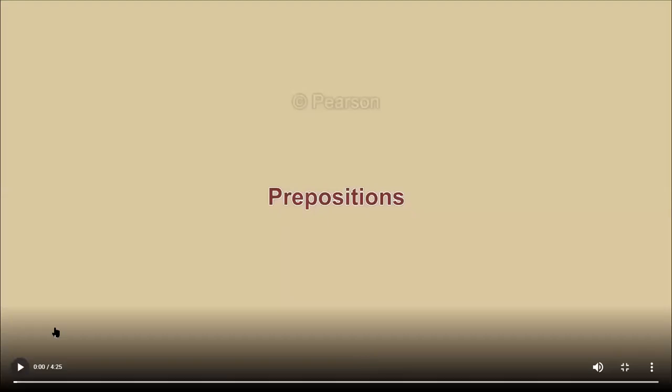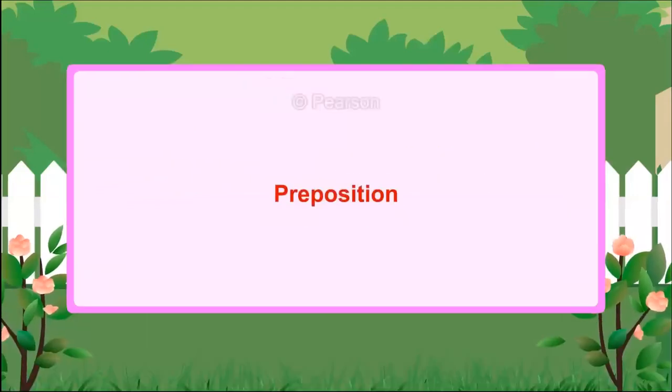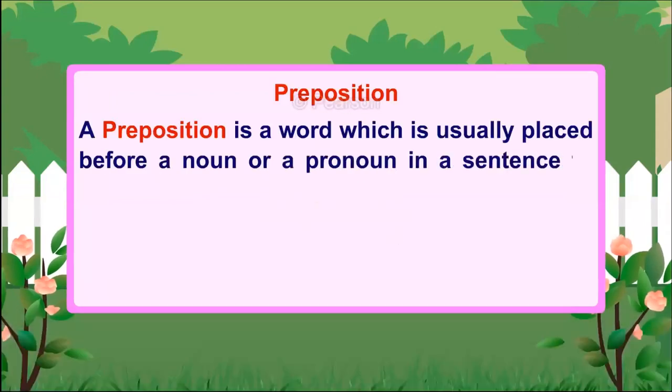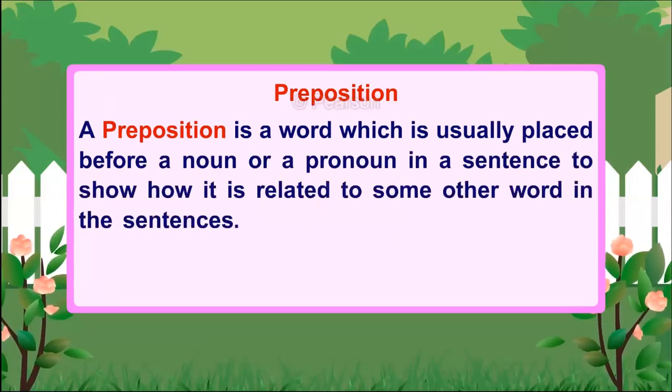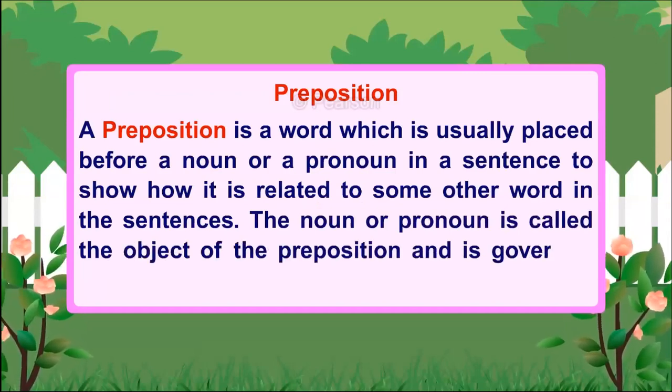Prepositions. Today we are going to talk about prepositions. Preposition. A preposition is a word which is usually placed before a noun or pronoun in a sentence to show how it is related to some other word in the sentences. The noun or pronoun is called the object of the preposition and is governed by it.